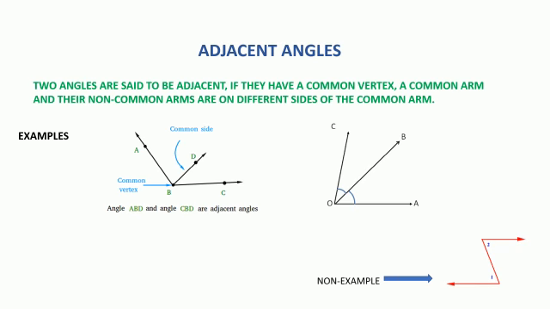What is this? Why is it called a non-example? Can anybody tell me? I find them to be adjacent angles only. Why is it a non-example? Yes, they do not share a common vertex, children. They have a common arm. Angles 1 and 2 have a common arm, but they do not have a common vertex. That's why they are not called adjacent angles.